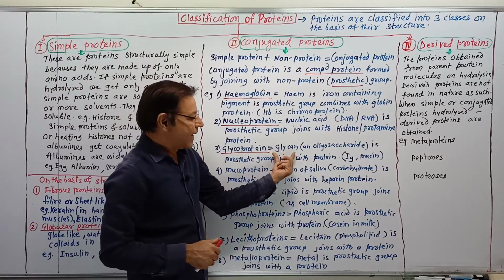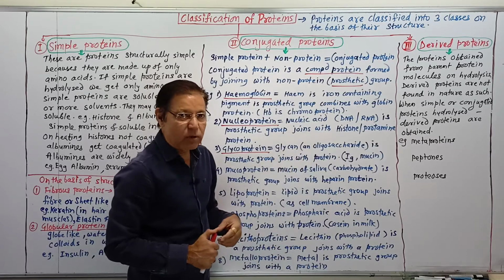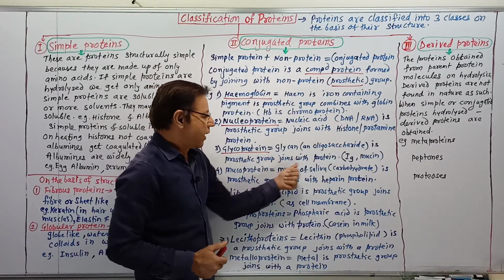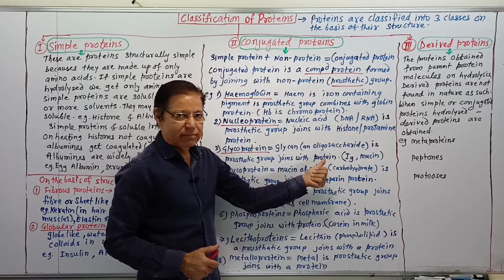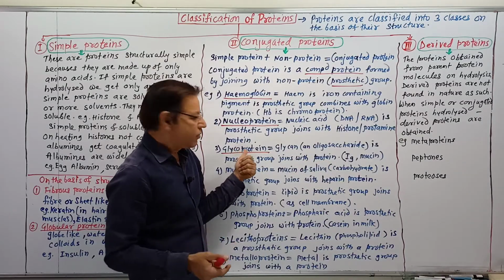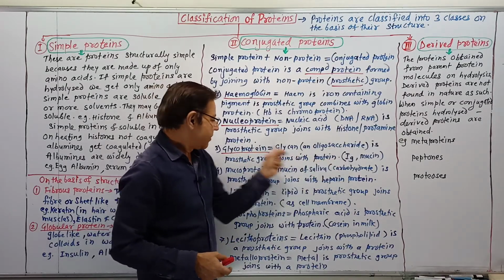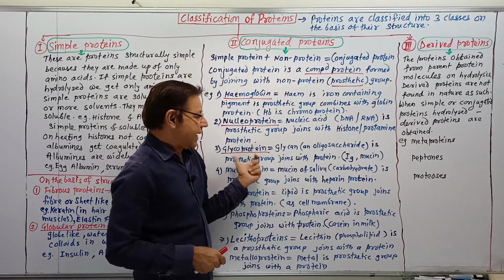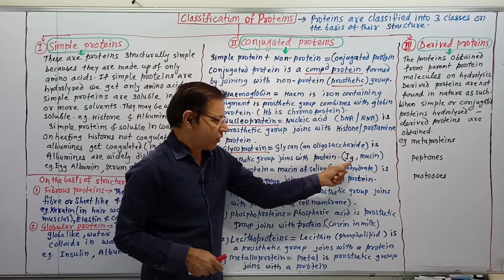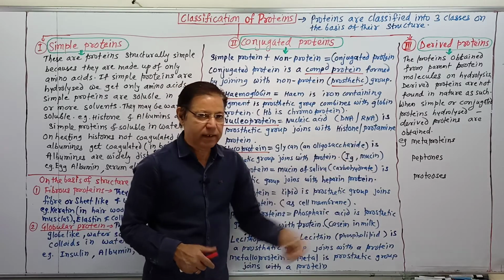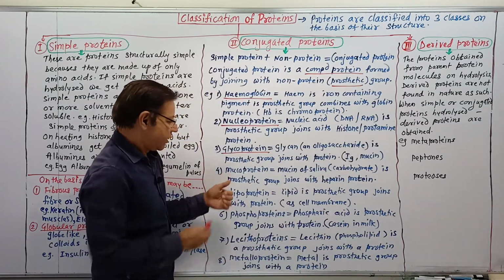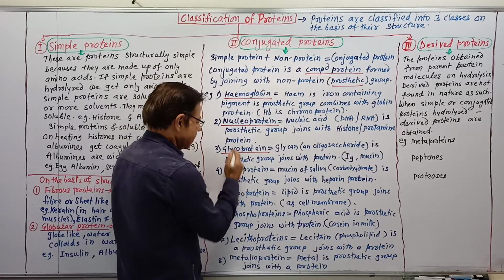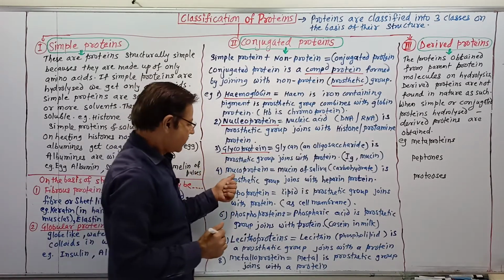Glycoprotein: here glycan, an oligosaccharide or carbohydrate, is a prosthetic group that joins with protein. Examples of glycoprotein are immunoglobulin, mucin, etc. Then mucoprotein, a type of glycoprotein also.